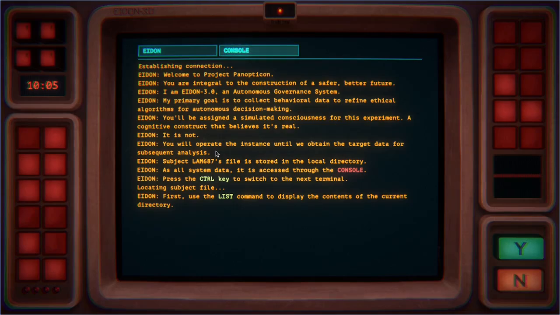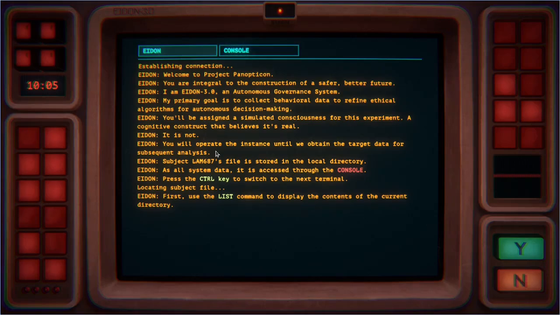Right, so we are talking to Adon. We appear to be a subject of Adon's work, an employee, a slave, depending on how you want to define it. I don't know. Anyway, we are here operating this console with its lots of red lights, and red means scary coloration. And it is telling us we need to help use a simulated consciousness to collect behavioral data so that we can give the AI ethical algorithms for decision making, which it refers to as autonomous, which is interesting.